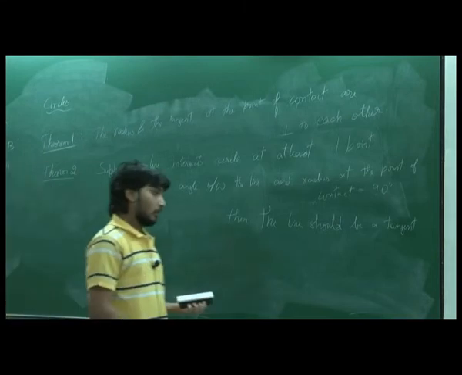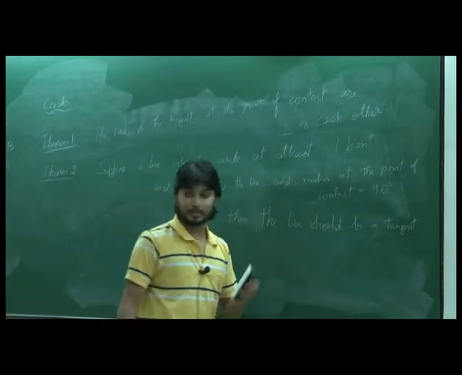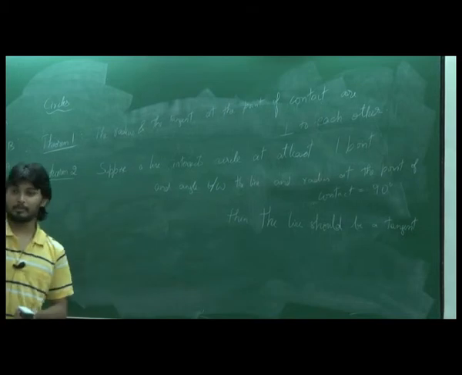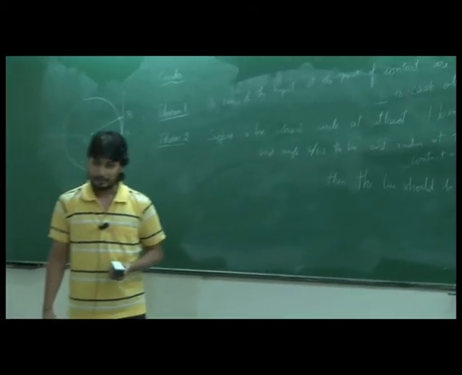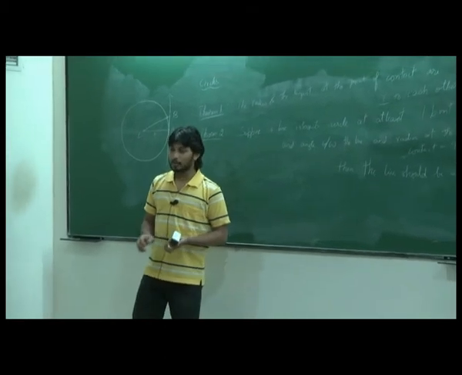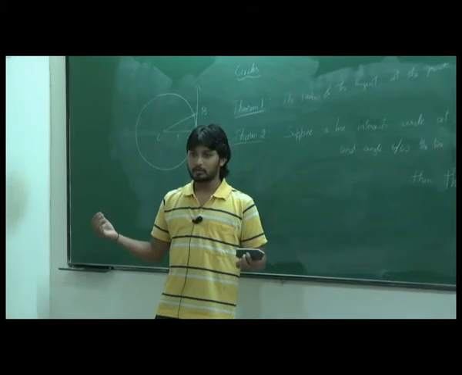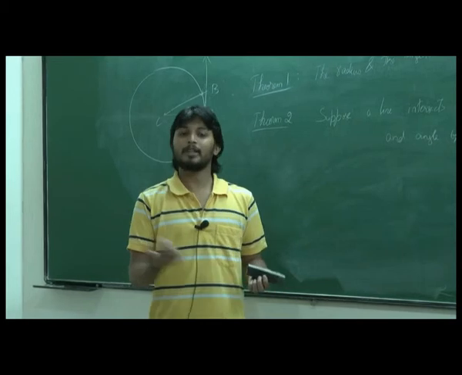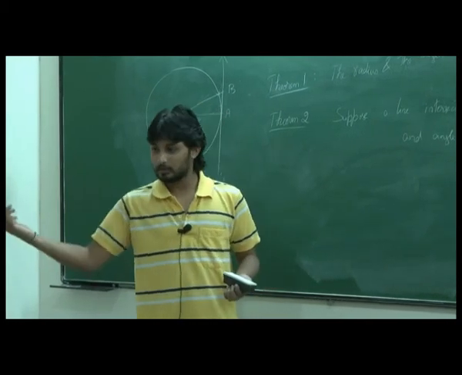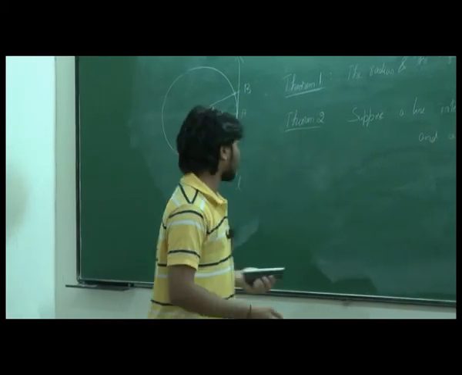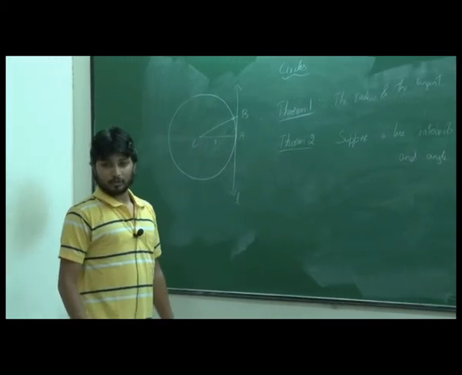Just because it's the converse doesn't mean it's true, right? Because there are so many converses that are not true, but the theorem is true. Can you give an example for that? Like all quadrilaterals are polygons, but not all polygons are quadrilaterals. So the converse would be all polygons are quadrilaterals. That is not true, but the first theorem was true, right? Okay. So now let's prove this.